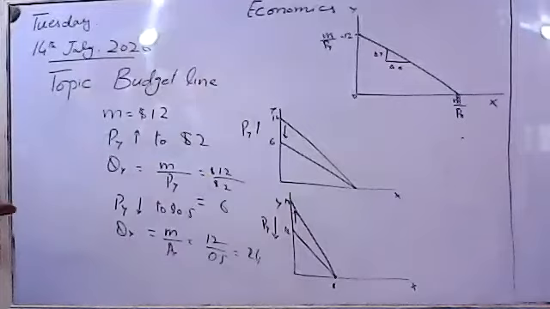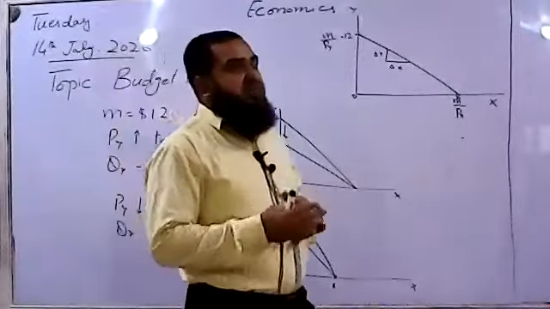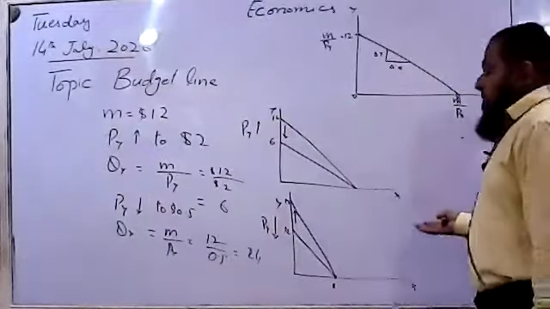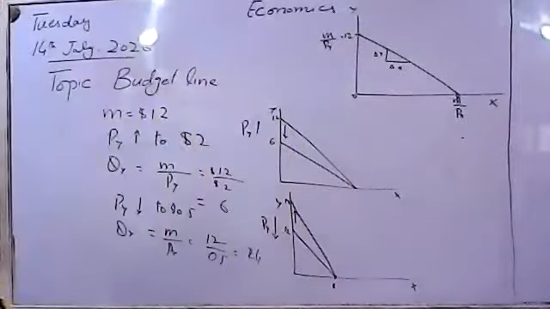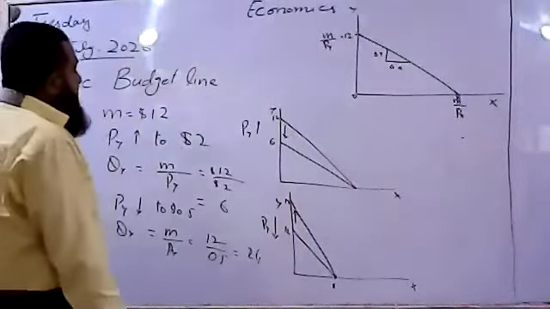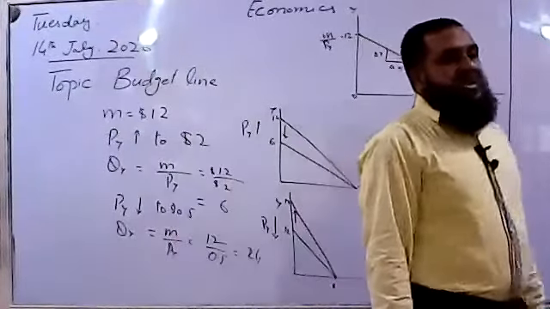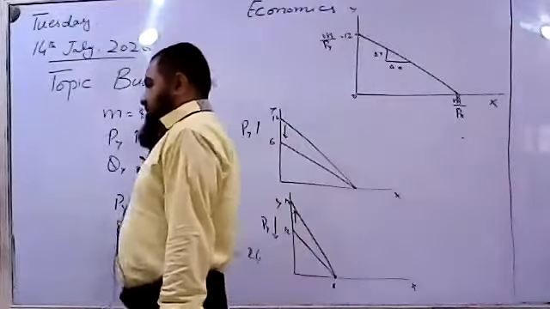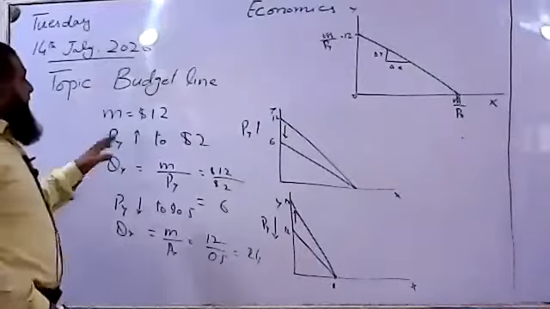This is how, when prices of X and Y are changing, there will be a change in the slope or gradient of the budget line. The rate of change of X and Y will be changing due to changes in the prices of X and Y. Now, the changes in prices will change the real income.